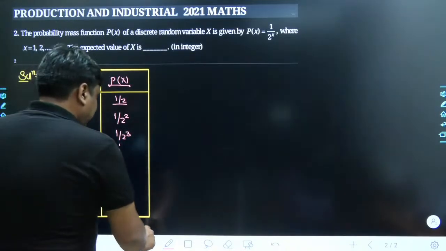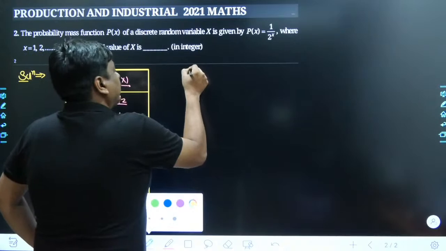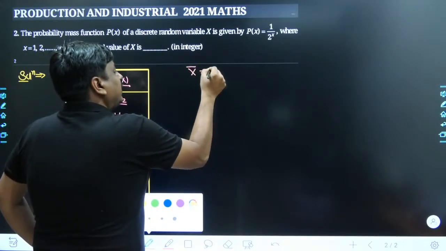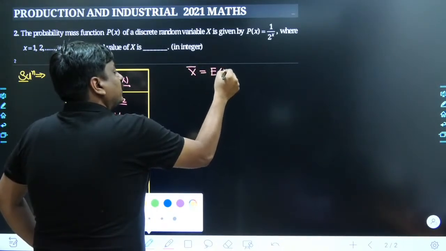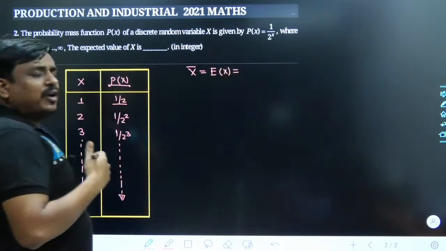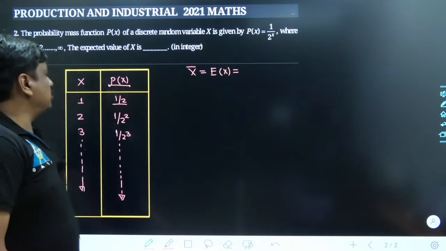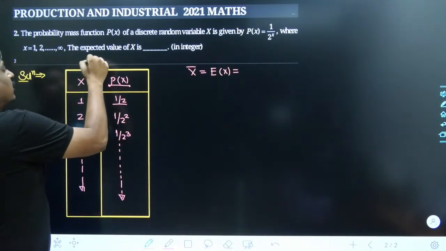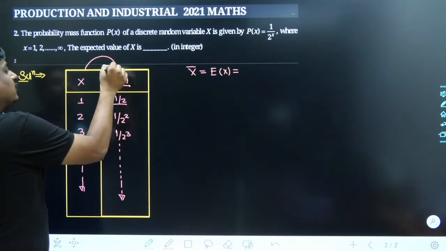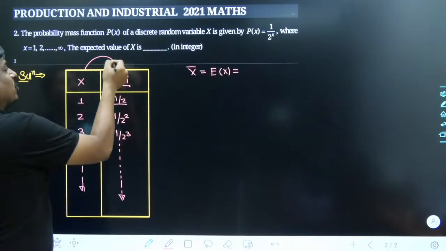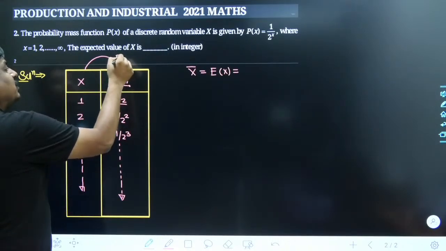Now here goes the next experiment. Here we are interested in finding the expected value of the random variable, E of x. So far, many times in statistics, we have been dealing with the frequency distribution, but here, in the concept of probability, we deal with the probability distribution.